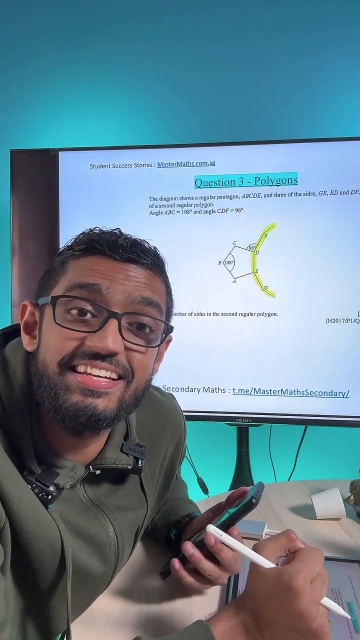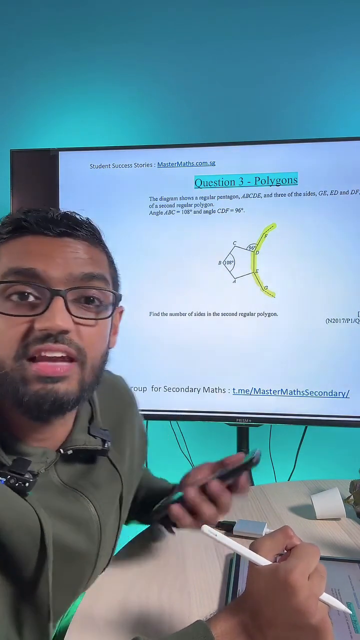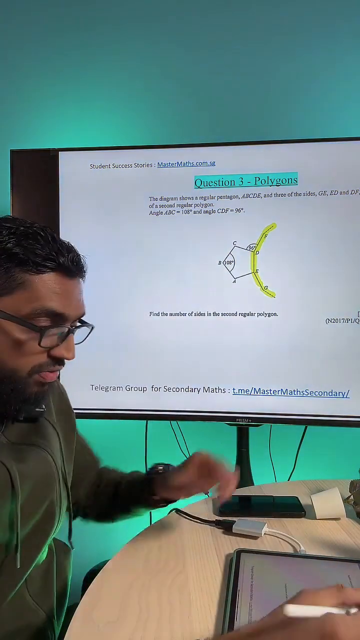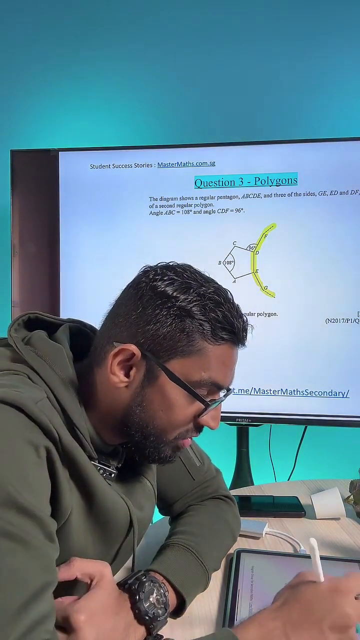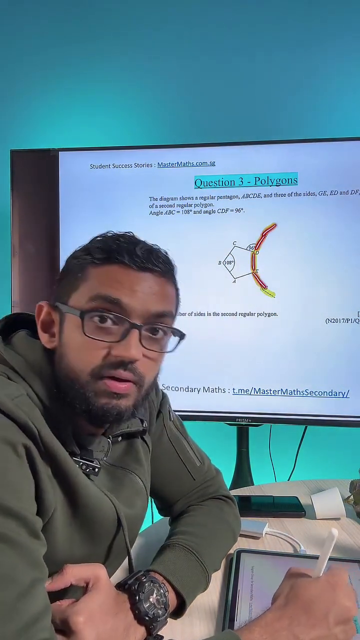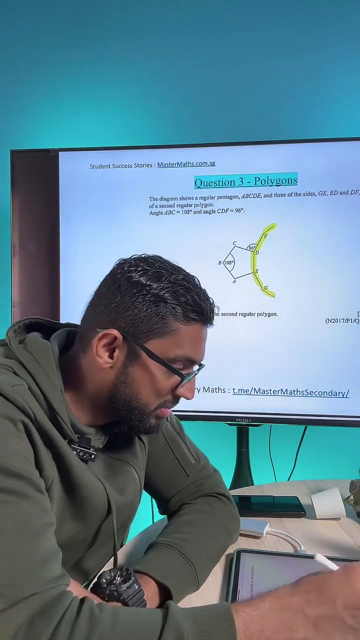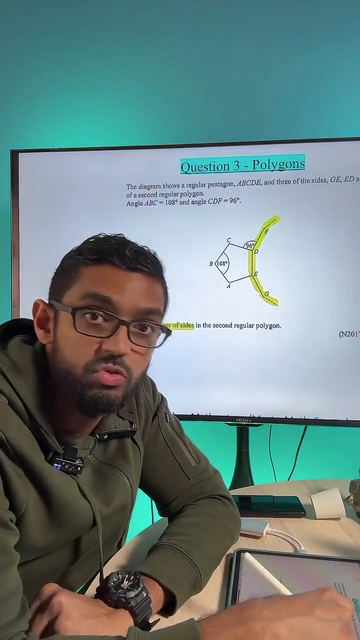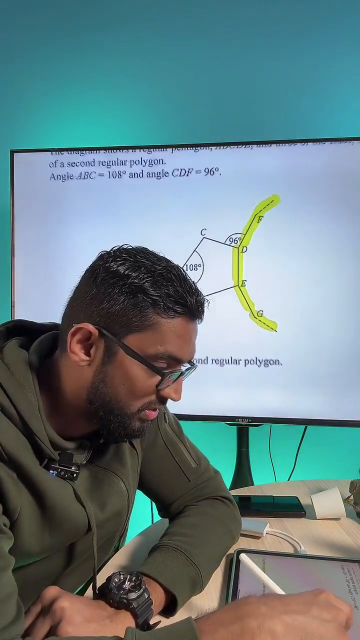Okay, guys, let us discuss this right now. How do you find the number of sides of the second polygon, which is over here? Number of sides. Let me just highlight this. Let me zoom in for you all so that you can see.